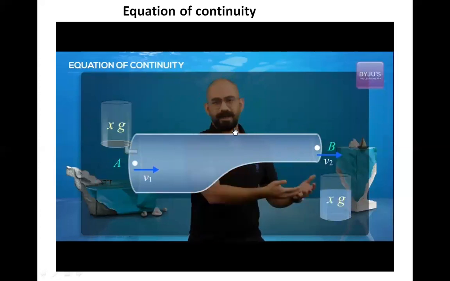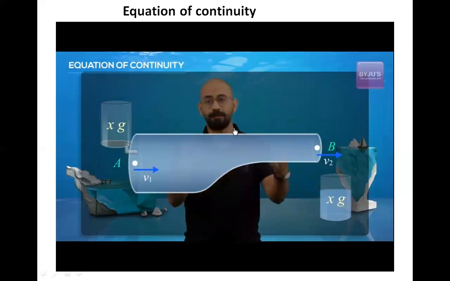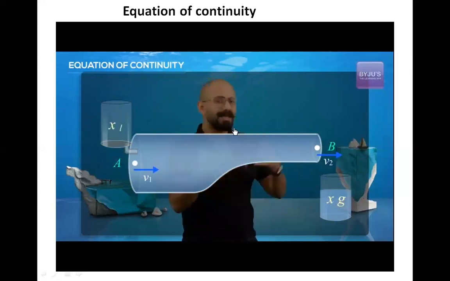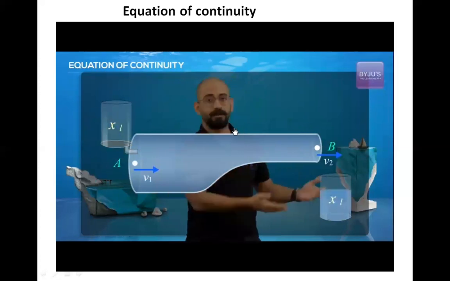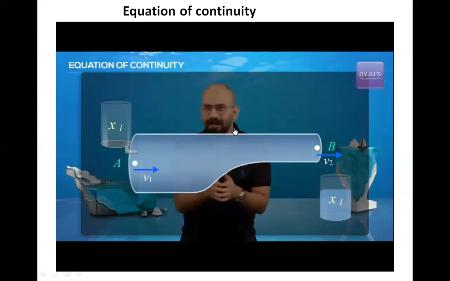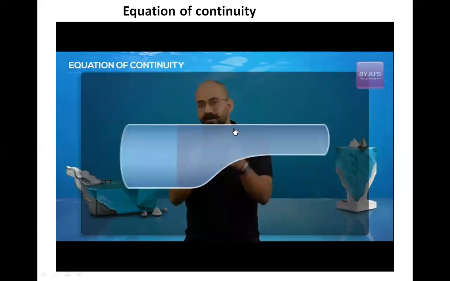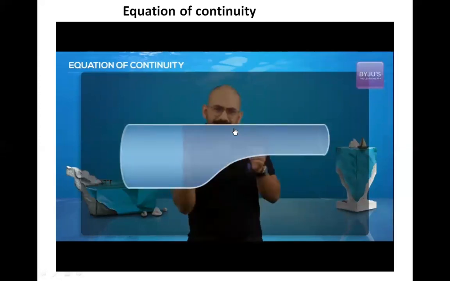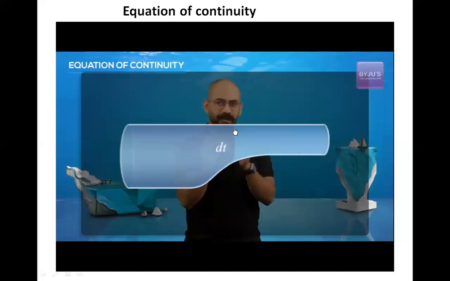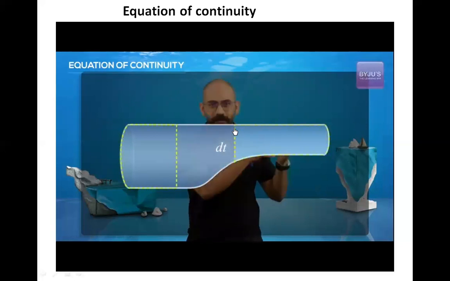And because the fluid is incompressible, if I add x grams, the volume will also be the same. So if x grams amounts to x liters, then the same amount of liters will come out as well. Similarly, if I take a volume of a fluid in a container and push it like this for a very small time dt, the volume that was lost on this side should be equal to the volume that is gained on the other side.